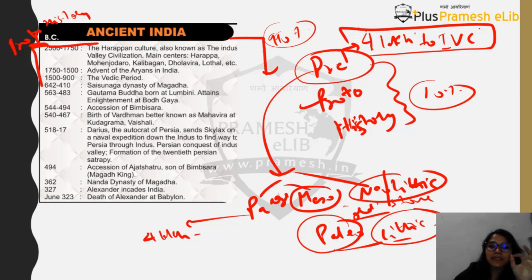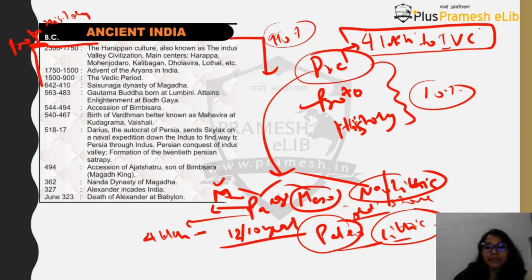You will find that Paleolithic has been divided into upper, middle, and lower Paleolithic periods. This Paleolithic goes from about 4 lakh years to around 12,000 or 10,000 years ago. Why have I written 12,000 or 10,000? Because of differences in the books. If you read the Tamil Nadu book, you might find a different figure. If you read NCERT, you might find a different figure. But the figure of 12,000 or 10,000 years ago is almost the same. History cannot say a particular thing happened on a particular date until you have a written record.